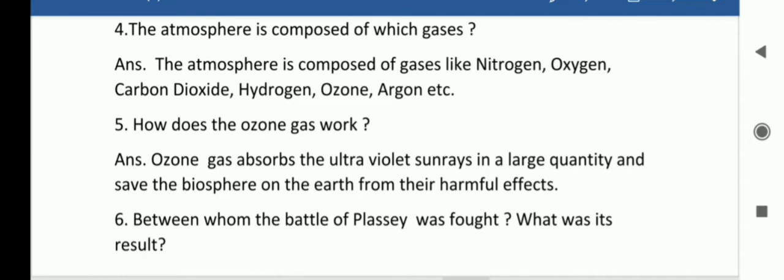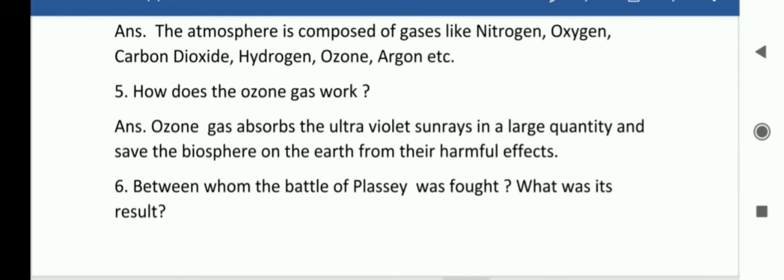Fifth, how does the ozone gas work? So, ozone gas absorbs the ultraviolet sun rays in a large quantity and saves the biosphere on the earth from their harmful effects.